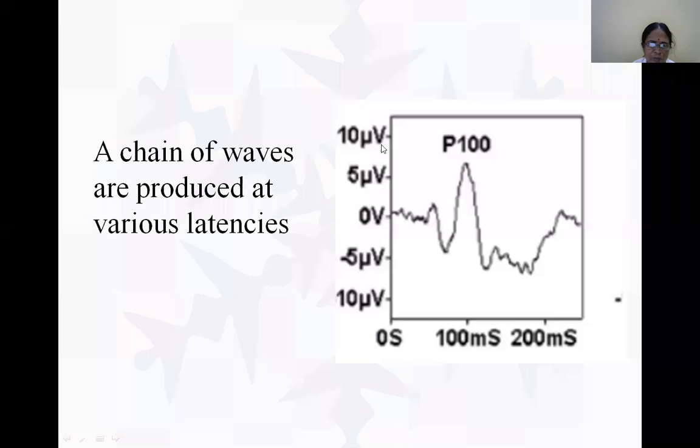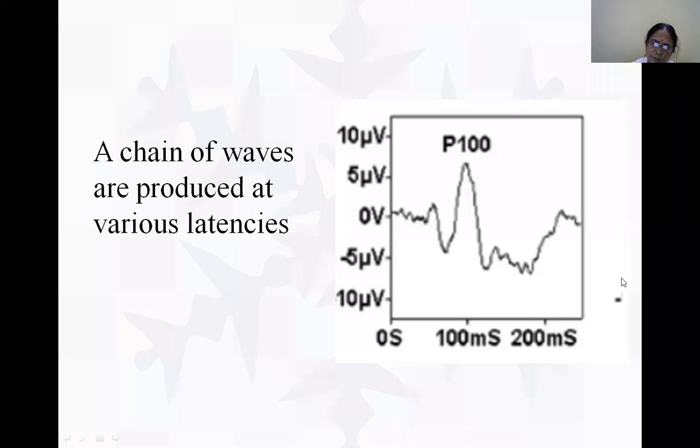Amplitude is in microvolts and latency is in milliseconds. Immediately we get the short latency waves, less than 100 milliseconds is mid latency, and more than 100 milliseconds is late latency. So a chain of waves is produced here: short latency, mid latency and late latency.